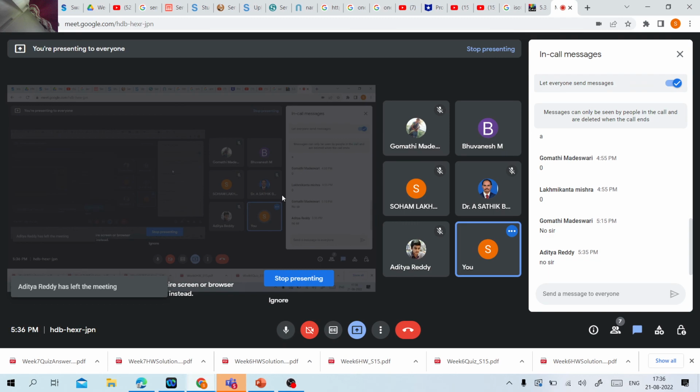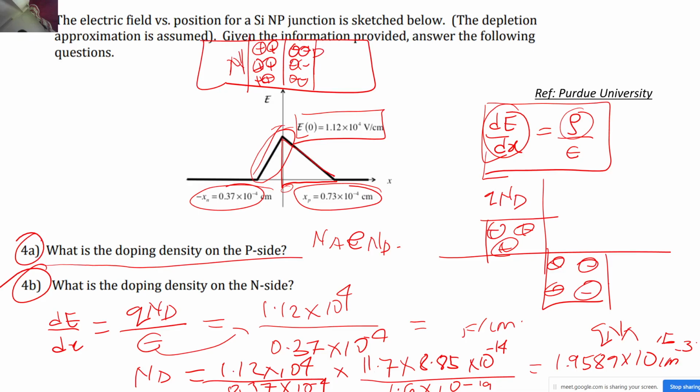Are you able to see the screen? Yes, sir. See, people have called it an NP junction as well. But since most of us call it a PN junction and it's there everywhere in the literature, we usually write it as a PN junction only.